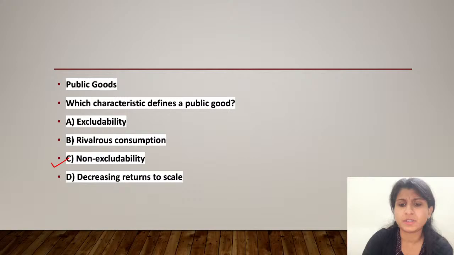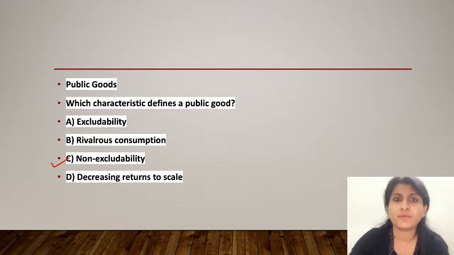I'll tell you why the other options are incorrect. Option A, excludability, is the opposite of what defines a public good. Excludability means that you can prevent people from using a good if they do not pay for it, which does not apply to a public good. Let us understand what exactly a public good is and what examples of it are, then you will get a better idea of this question.